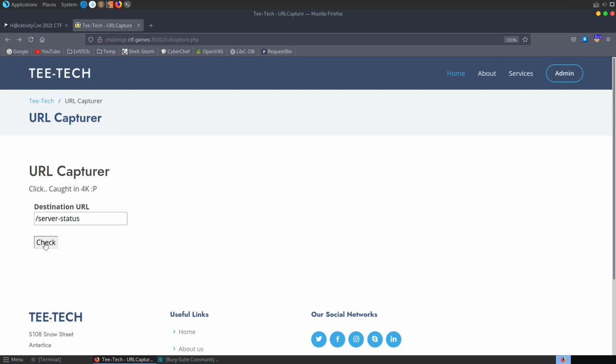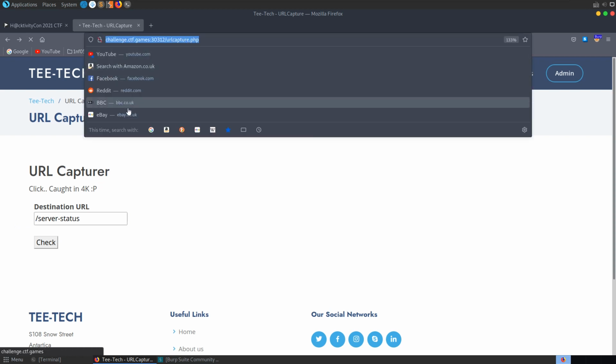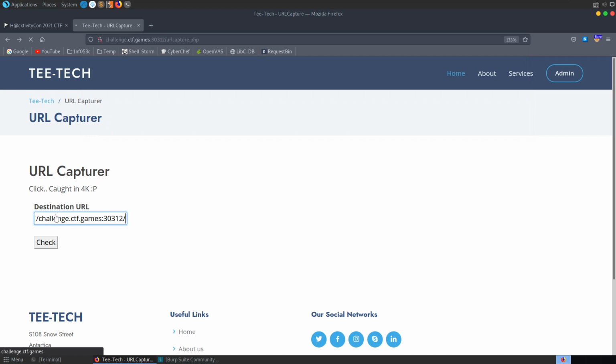If we try and input it directly, I think it's just going to struggle to load, taking a long time taking the screenshot. We could try with the full URL as well. Let's try and check that. But I think it's just going to take a long time to come back. So what we need to try and do here is instead use the localhost or 127.0.0.1 address. Let's try localhost.